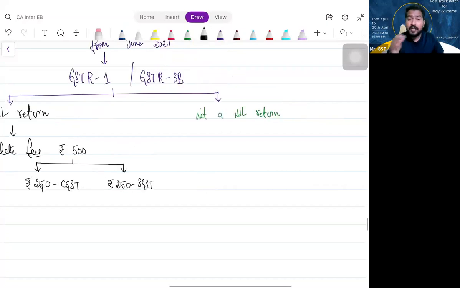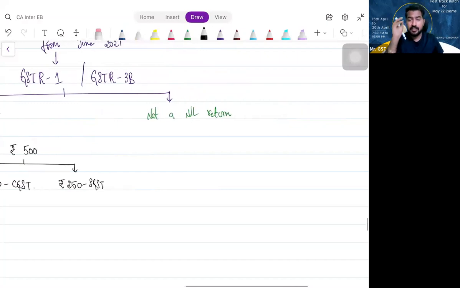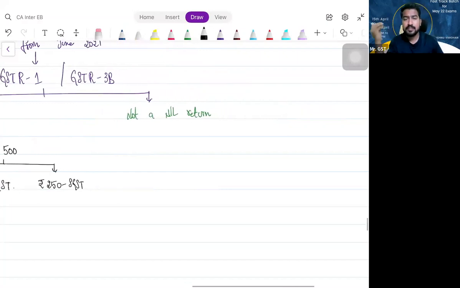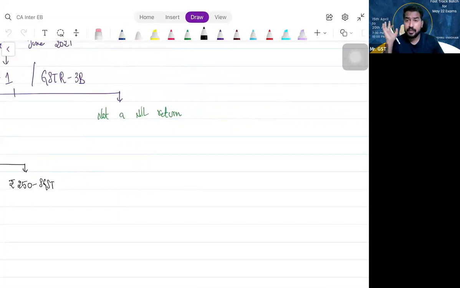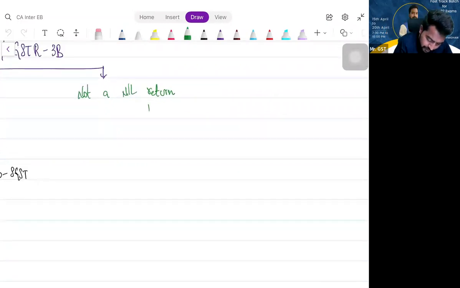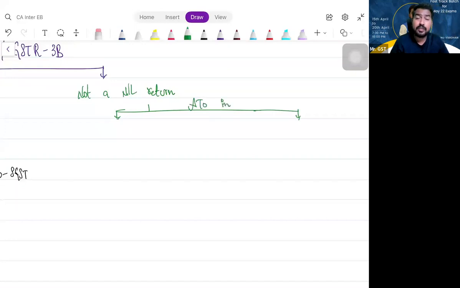But whatever you are filing is not a nil return. There is some data, some sales, some ITC, some tax liability, all this stuff. It is not a nil return. Then please understand, it depends upon your turnover. Your aggregate turnover in which financial year?